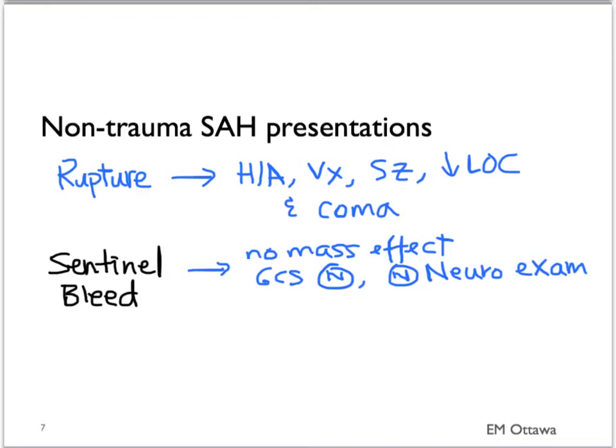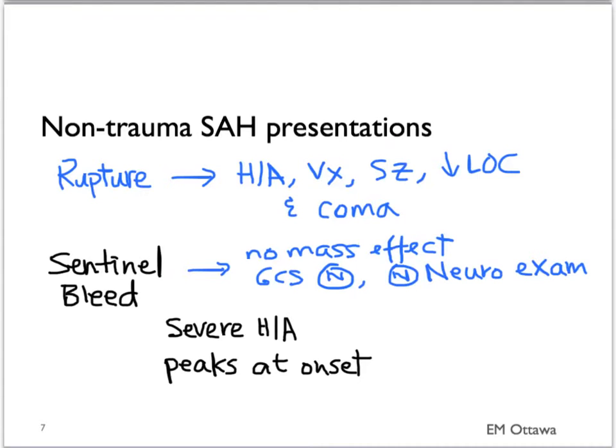On history, a sentinel bleed will present as a severe headache. This headache peaks at its onset, also known as a thunderclap headache. The patient might complain of neck pain, nausea, and vomiting.